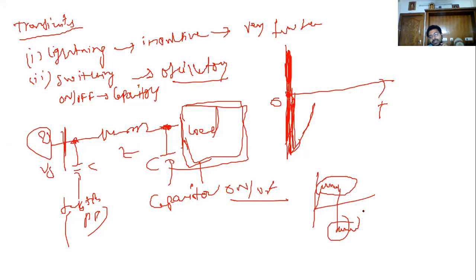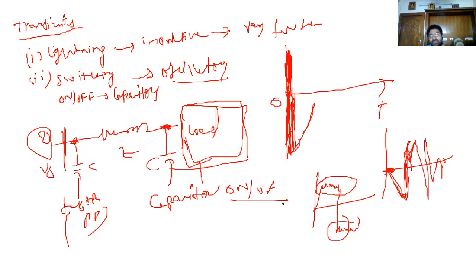On and off cases. So what will happen when the capacitor is off? It suddenly opposes this sudden change. So at that time, what will happen? It will go to zero. Once the capacitor tries to inject some current, the waveform is like this. So on and off, on and off, that will lead to some transients in the system.